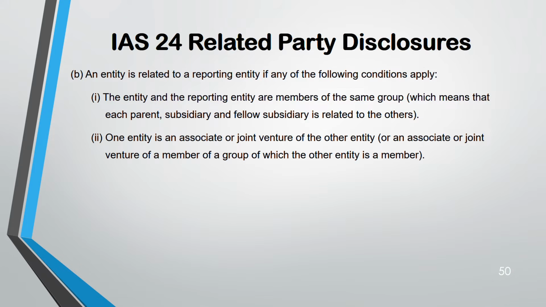Second, one entity is an associate or a joint venture of the other entity. That means an associate or a joint venture, they are members of a group of which the other entity is a member, so they are related.